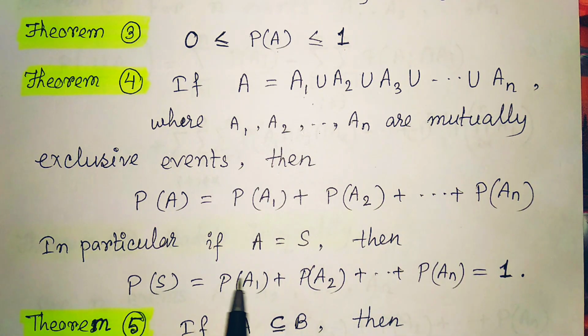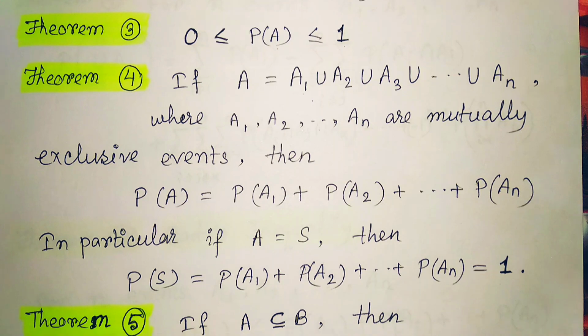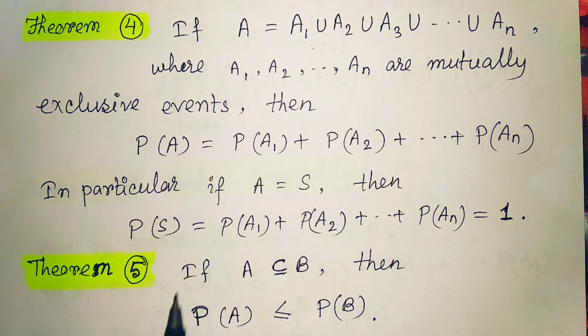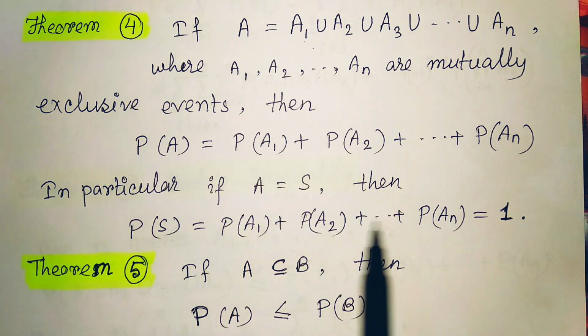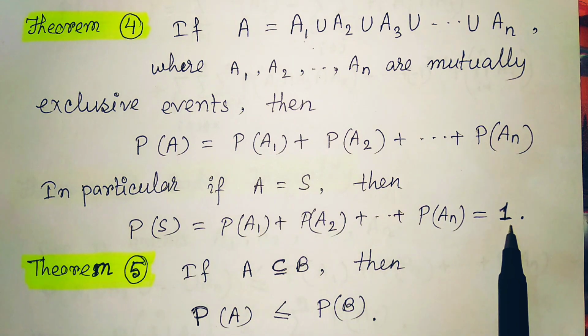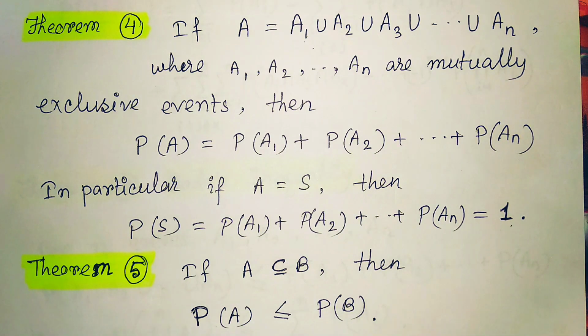In particular, if A is S, meaning the entire sample space, then the probability of S is the summation of all of these, which should essentially be 1, because we know the probability of the certain or sure event is 1, and the sample space gives us the sure event.